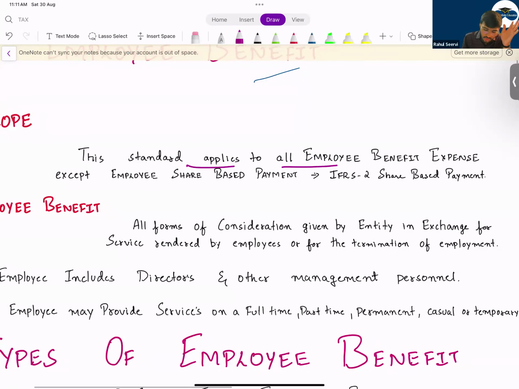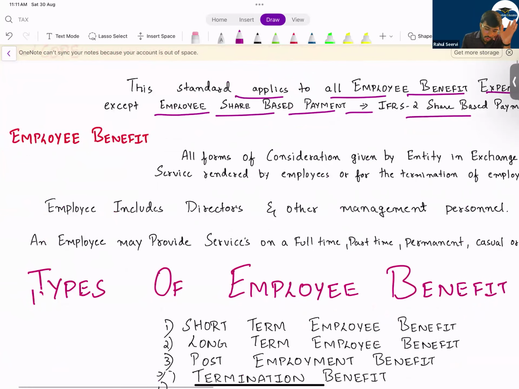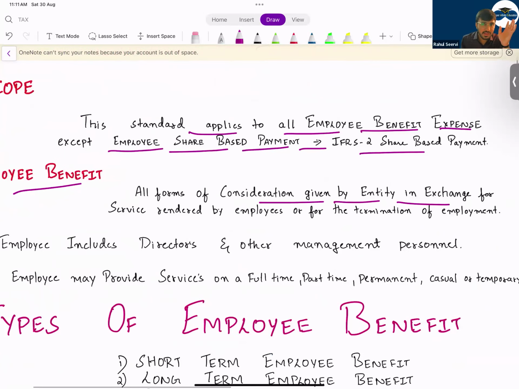This standard applies to all the employee benefit expense except employee share-based payment as per IFRS 2. Yes, we have discussed yesterday also. Whenever ESOP is given, the accounting treatment will be covered under share-based payment, not in IAS 19. Then employee benefit: all forms of consideration given by an entity in exchange for service rendered by employees or for the termination of employment.